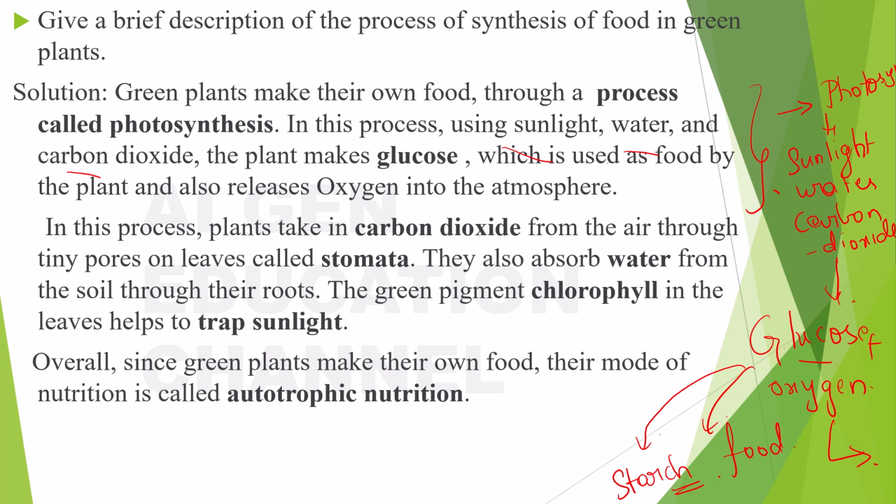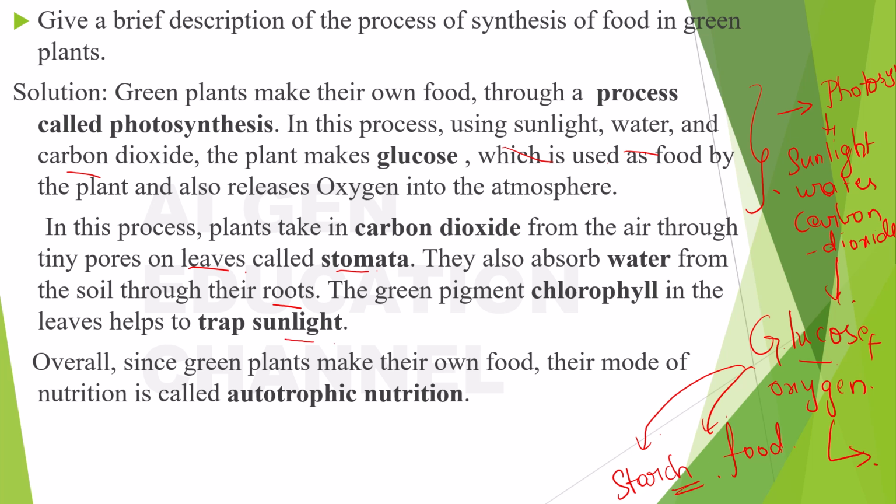In this process, plants take in carbon dioxide from the air through tiny pores on leaves called as stomata. Where will these stomata lie? They will be on leaves, right? They also absorb water from the soil through their roots. The green pigment chlorophyll in the leaves helps to trap the sunlight, right?